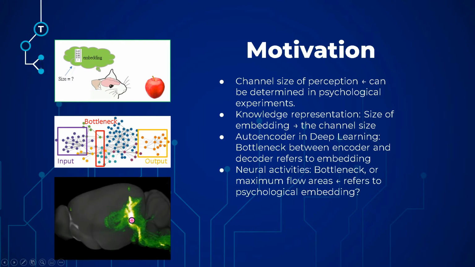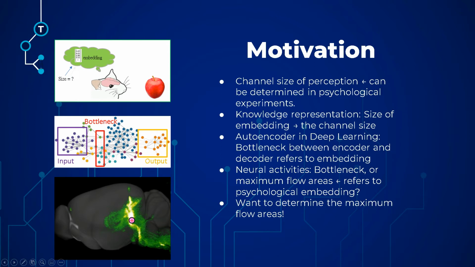As we know, the physical substrate of our perception is our biological body, for example, our neural activities. So, how would these neural activities refer to the psychological embedding? Would the bottleneck or the maximum flow areas of our neural activities or neural flows refer to the bottleneck of some kind of autoencoder structure or the embedding size?